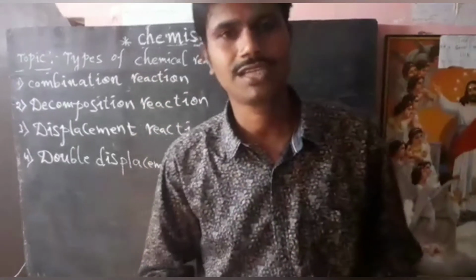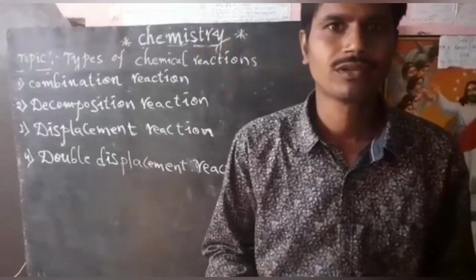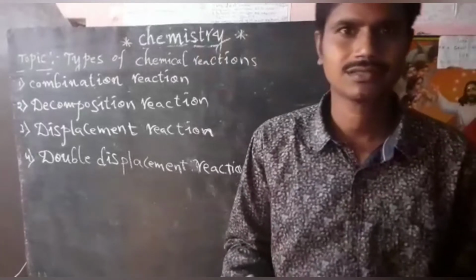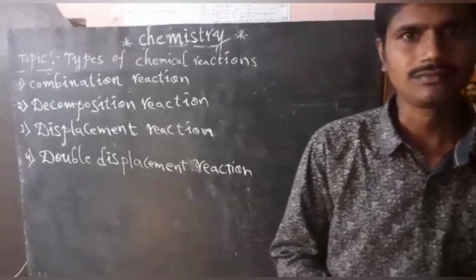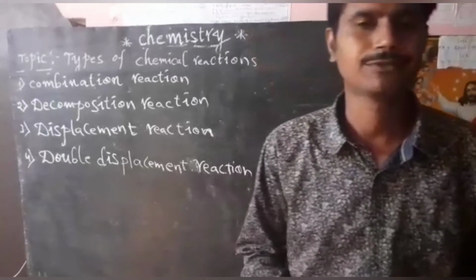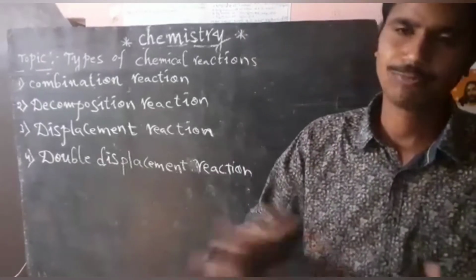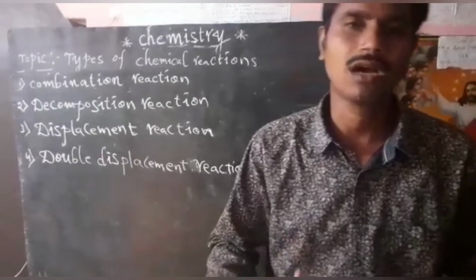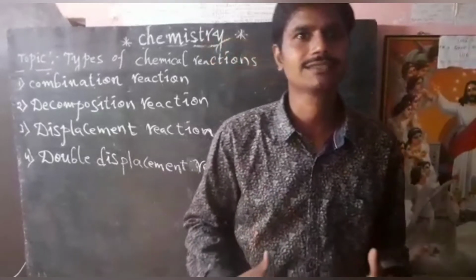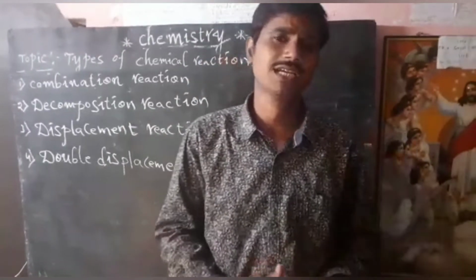Next, decomposition reaction, in which a compound splits or decomposes into two or more simpler substances. It may be elements, it may be compounds. Here, decomposition is mainly of three types. One is thermal decomposition. If a compound splits into two or more compounds or elements by using heat, such reactions we call thermal decomposition reactions.